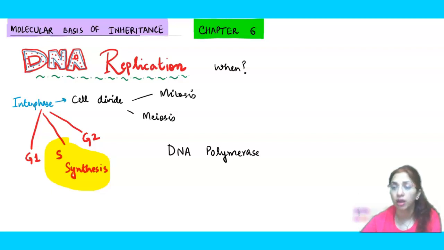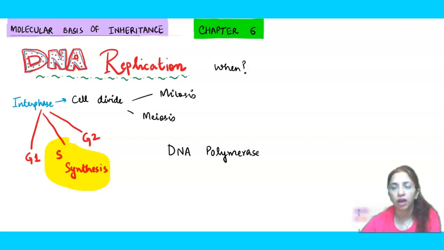Simultaneously, there are other DNA polymerases as well, which will help in the proofreading and the repairing that will be done during the DNA replication. Rather, DNA polymerase first, that is meant for the synthesis, will do the synthesis.